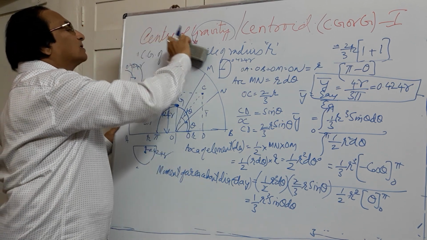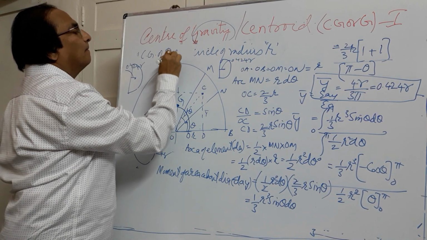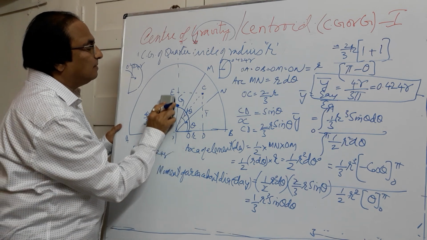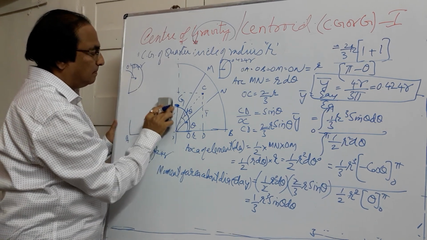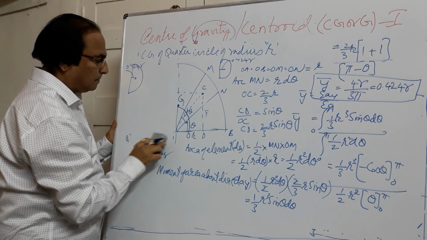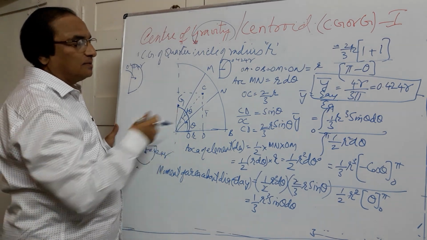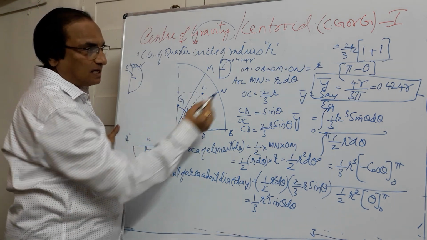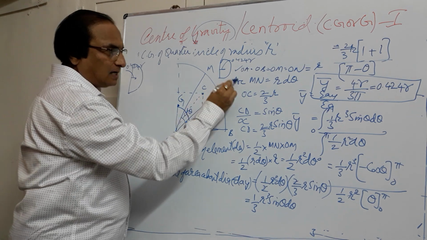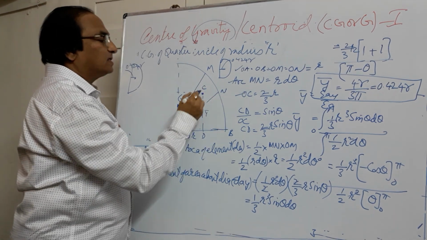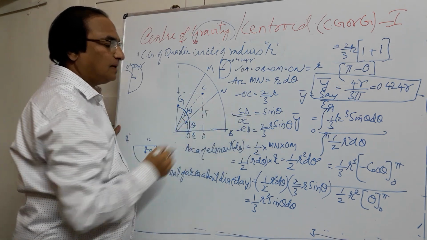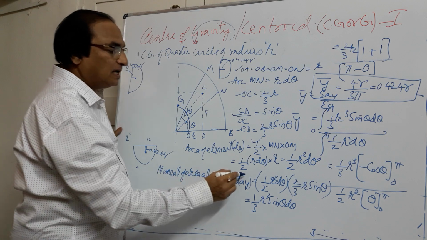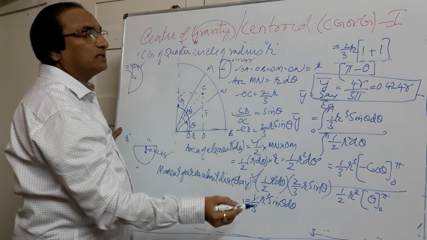If I go for a quarter circle, the figure remains the same. This part will be going over here. This is a simplified figure that we will be using for deriving. If you see here, most of the things are same as in semicircle. This is same, arc remains same, OC remains same, CD, this part remains same, the area of the element will also remain same, then the moment of the area will also remain the same.